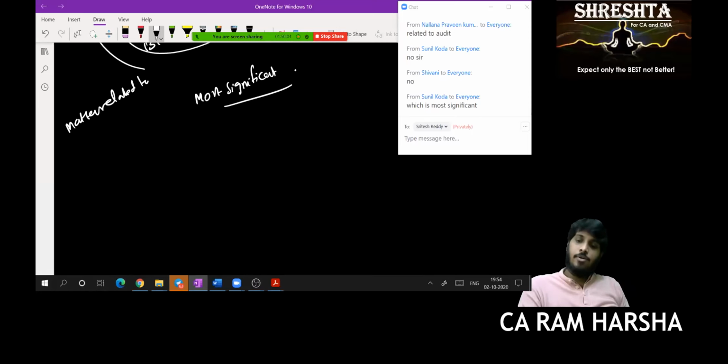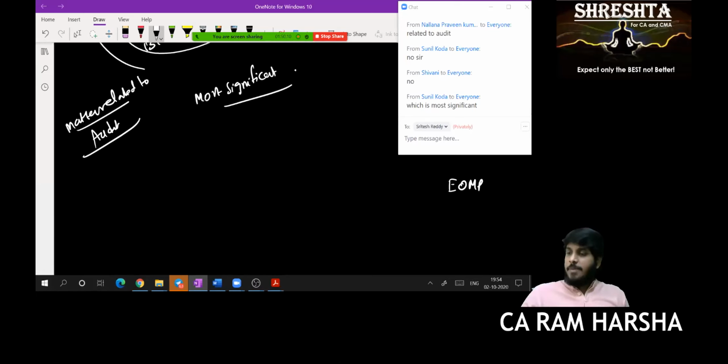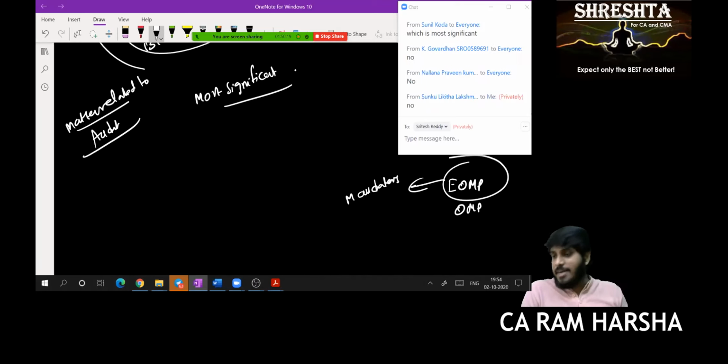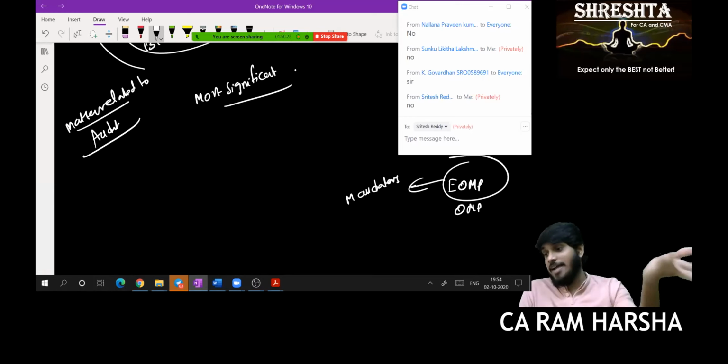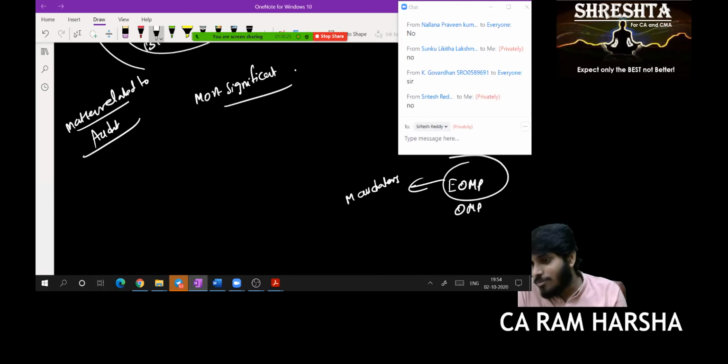By the way, before I proceed further, tell me, Sandhya, emphasis of matter paragraph, other matter paragraph. Forget about other matter paragraph. Emphasis of matter, is it mandatory? Auditor should highlight compulsory. Is it mandatory? No, sir. If you want to highlight, you can highlight. Yes or no? Yes, sir.